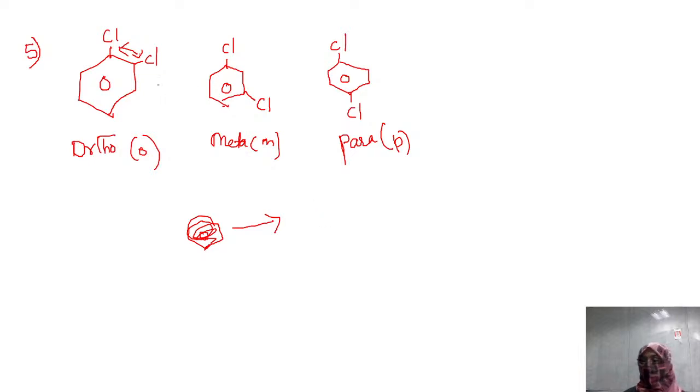What do you think, dipole moment is more for which one? Look here. Obviously between carbon and chlorine, the arrow will be towards chlorine. I think now with the help of the arrow you can predict the answer, right? What do you think the answer is? Is it para? Is it meta? Is it ortho?